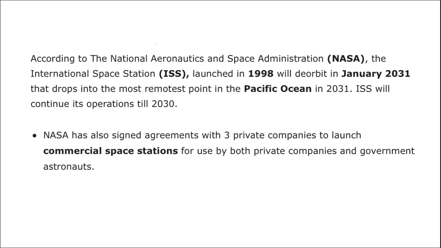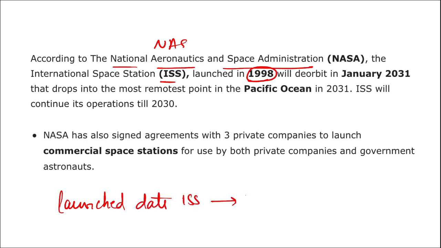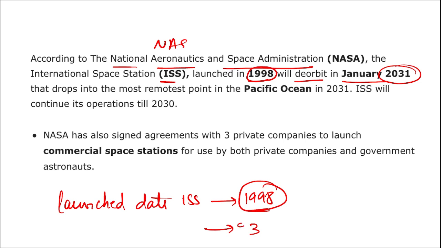Let's start. According to NASA, the National Aeronautics and Space Administration, the ISS, the International Space Station, was launched in the year 1998. So the first thing you should know is that the launch date of the ISS is 1998, highly important. It will deorbit in January in the year 2031. It was launched in 1998 and now in 2031, NASA is planning to deorbit the International Space Station. Let's see why.